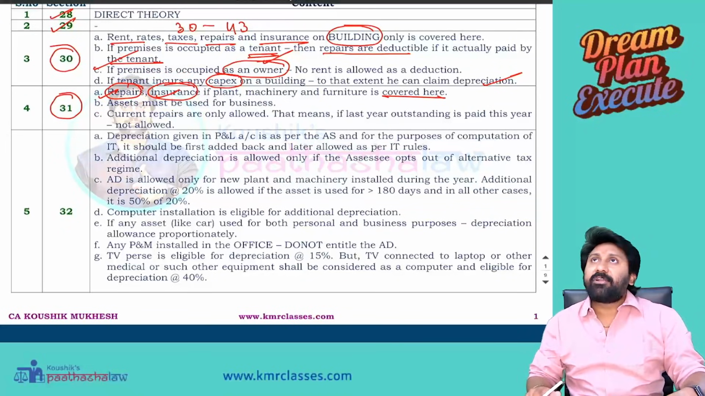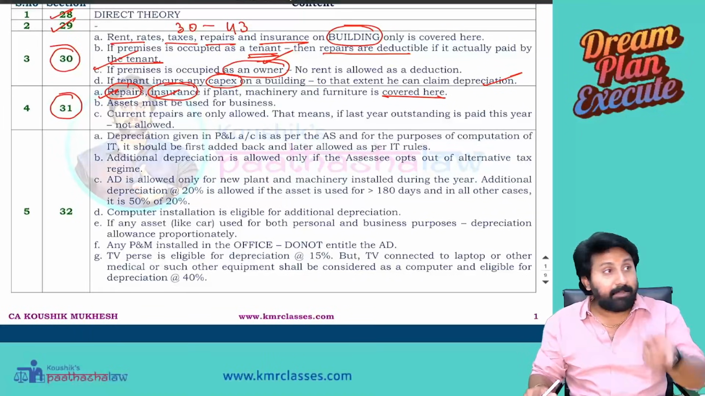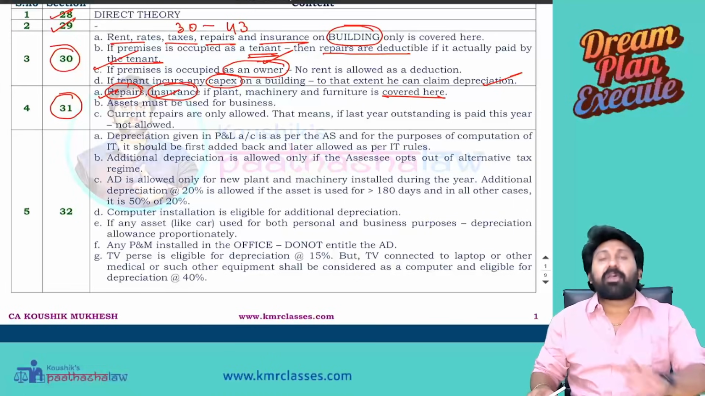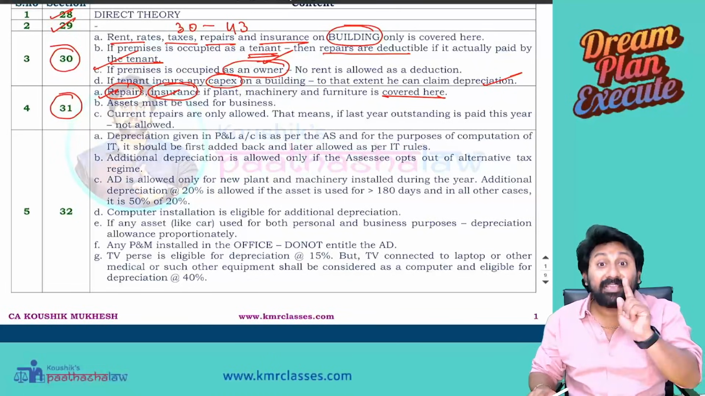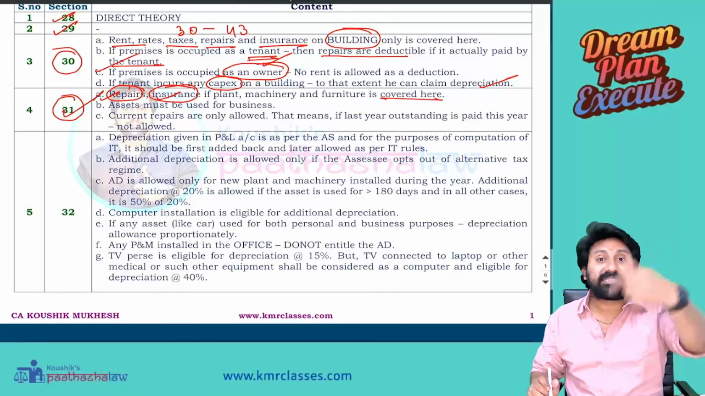Okay. Sir, I took a machine on lease. Rent paid on plant and machinery, allowed or not allowed? Saying not allowed as a deduction is a wrong answer. It is not allowed under 31. It is allowed under section 37.